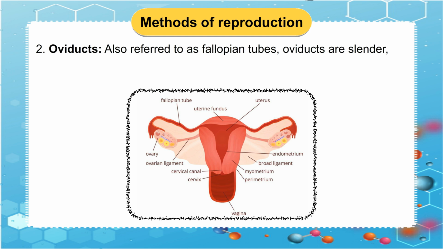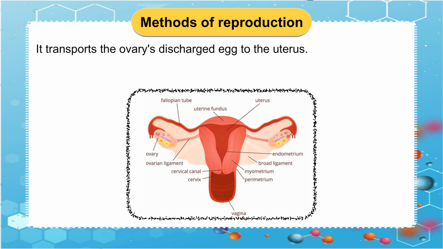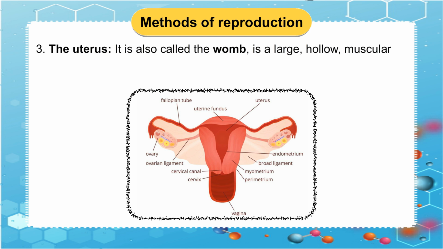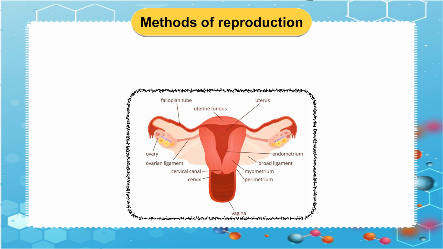2. Oviducts, also referred to as fallopian tubes. Oviducts are slender, muscular tubes that connect the uterus and the ovaries. It transports the ovaries' discharged egg to the uterus. This is the location where fertilization occurs. 3. The uterus, also called the womb, is a large, hollow, muscular organ with an inverted pear shape, where the fertilized ovum grows into a baby.